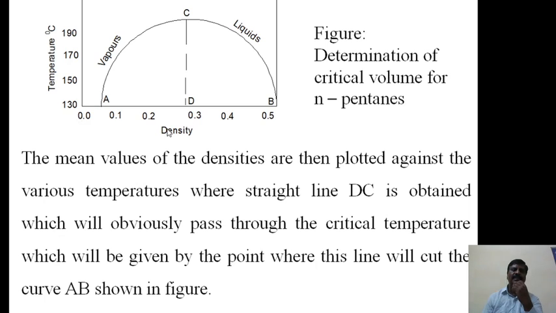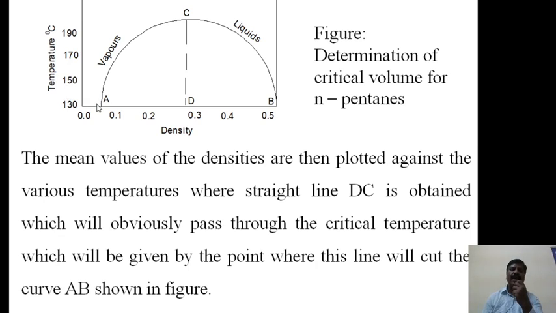As the temperature increases, the density of the vapor increases, and similarly as the temperature increases, the density of the liquid decreases. Therefore a series of curves is produced, and from this we get different densities by raising the temperature near to the